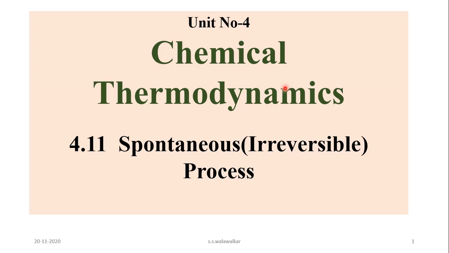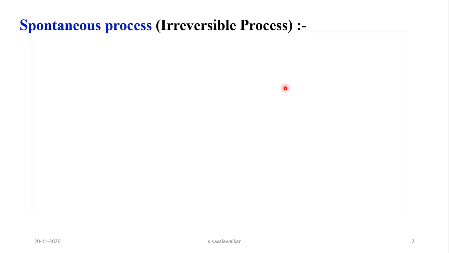Today in this lecture, we will learn what is meant by spontaneous process and the relation between energy and spontaneity of a chemical reaction. So let us see what is meant by spontaneous process. Spontaneous process means irreversible process.